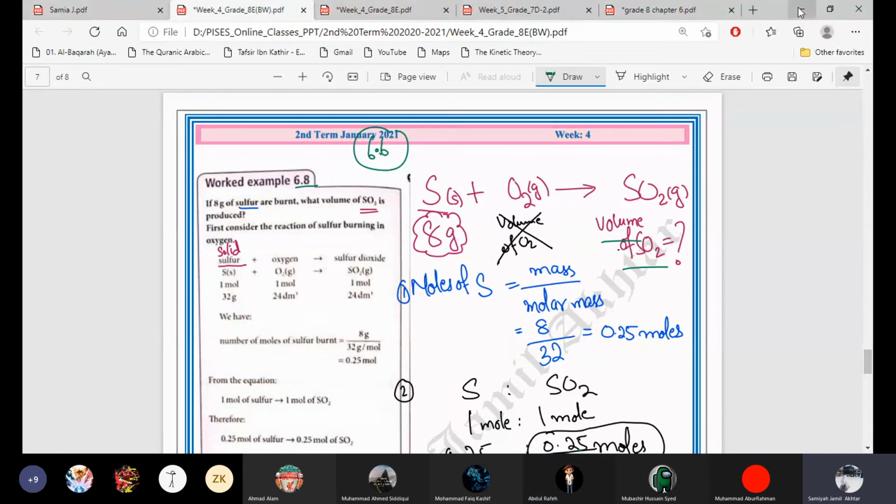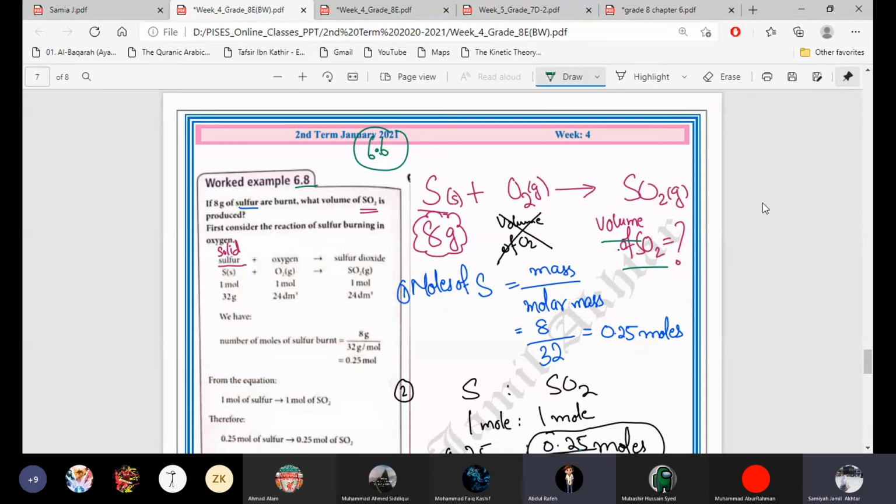So 6.5, inshallah, I'll start, because the 6.5 topic will need only 2 classes. One lecture will be tomorrow and one lecture next week. 6.5 is volume and concentration, the solution one. So it will take 2 classes. For the end of chapter questions also, I will send you the video, like for the worksheets, because we have to practice past papers. Ma'am, this chapter came in grade 9 first term.